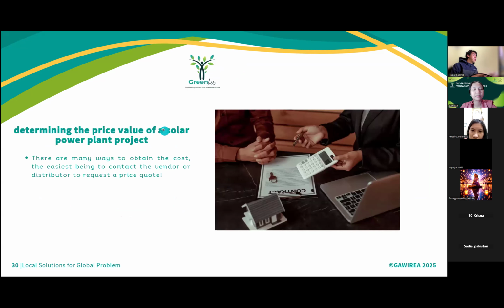And next, determining the price value of a solar power plant project. There are many ways to obtain the cost. The easiest is to contact the vendor or distributor to request a price quote.